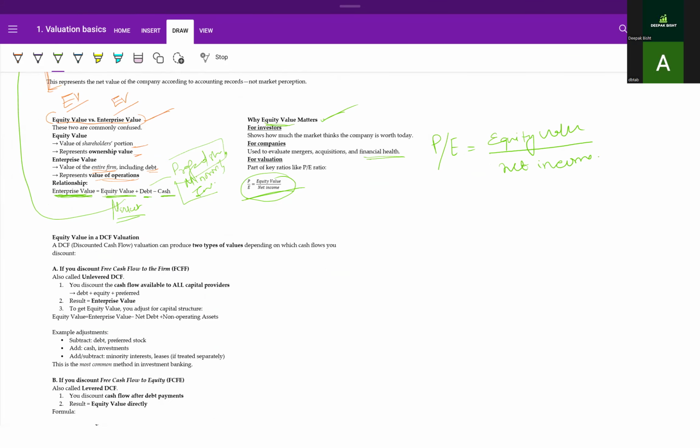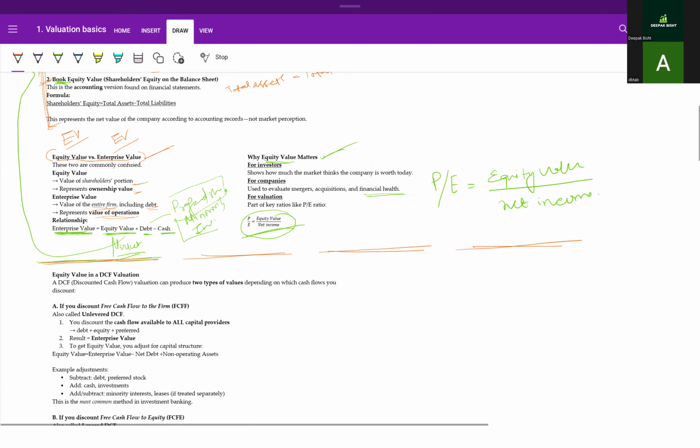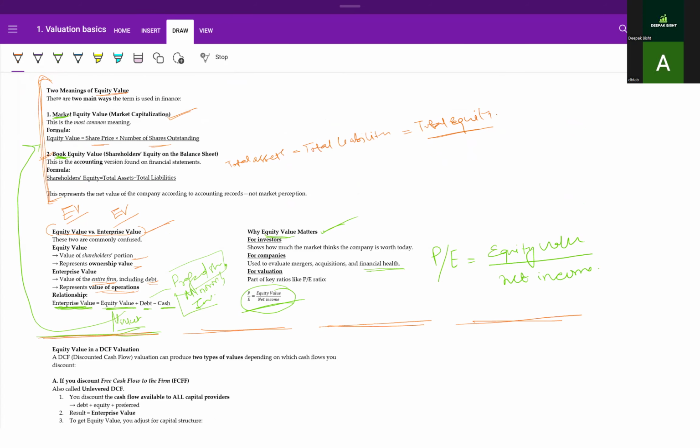Okay. So let's discuss. I hope this much is clear to you all. There are two meanings of equity value. First is the market equity value, and another is the book equity value. If you're looking at the market equity value, it means you're looking at the share price and the number of shares outstanding. But when you're talking about the book equity value, you are looking at the shareholders' equity, which is total assets minus total liabilities.